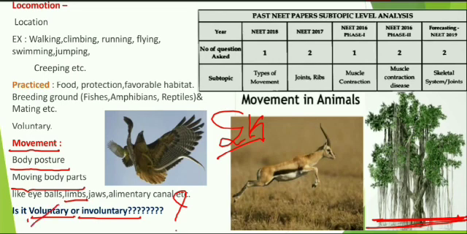Next, some movements concerned with visceral organs and smooth muscles are involuntary. That's why all locomotions are voluntary, but movement is both voluntary as well as involuntary.